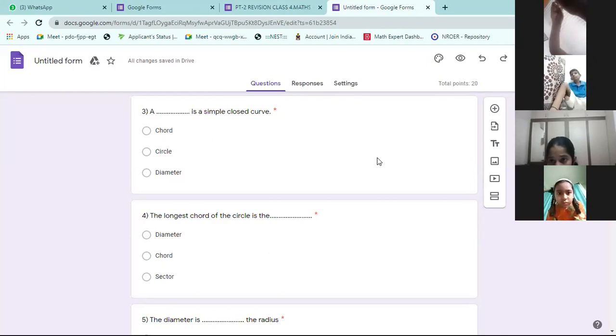Sir, third question answer is circle, sir. Yes. Circle is called closed curve. Because the longest part of the circle is chord is a line, diameter is also a line. Only circle is called closed curve.